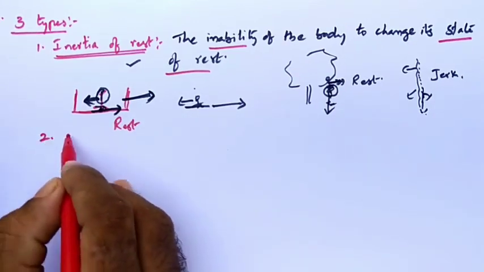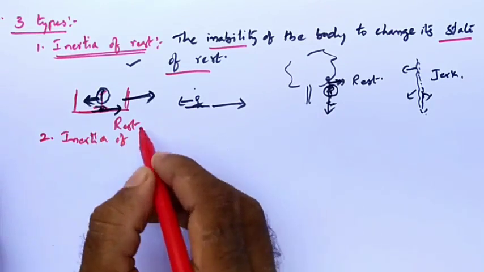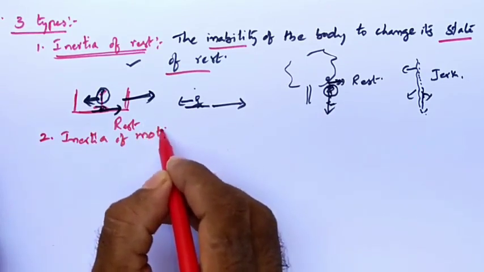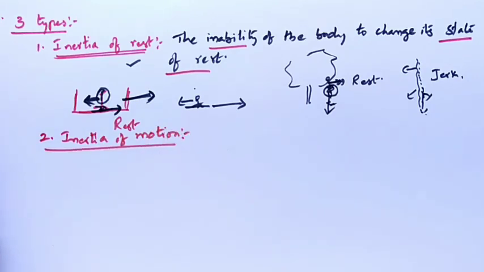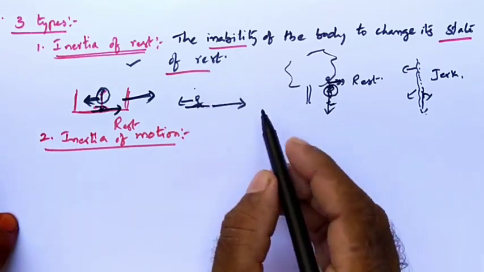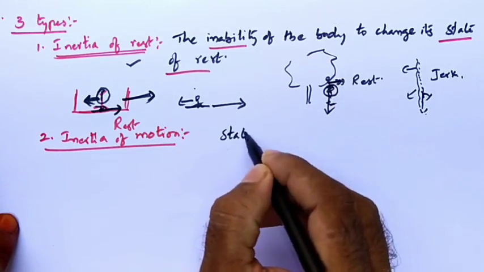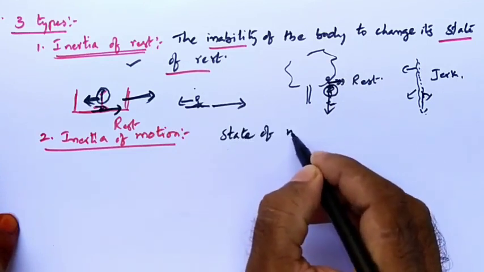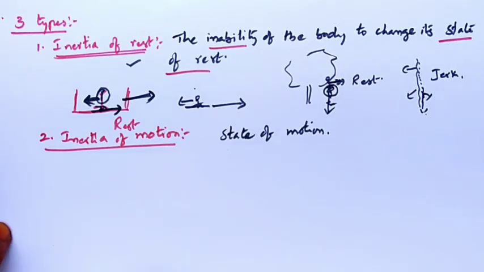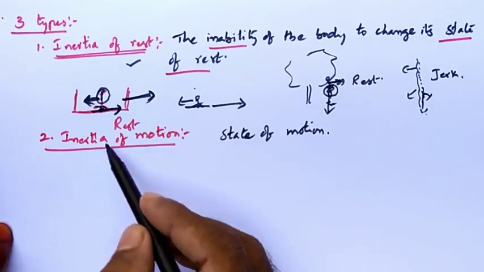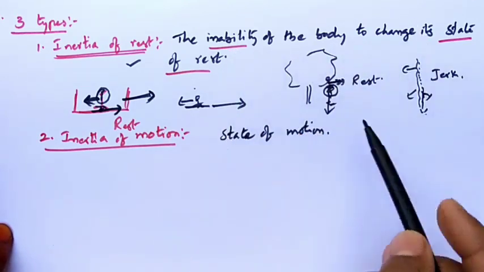Next, the second one is inertia of motion. What is that? Inertia of motion is the second type of inertia. Similarly, the inability of the body to change its state of motion is known as inertia of motion. Once again, what is inertia of motion? The inability of the body to change its state of motion.